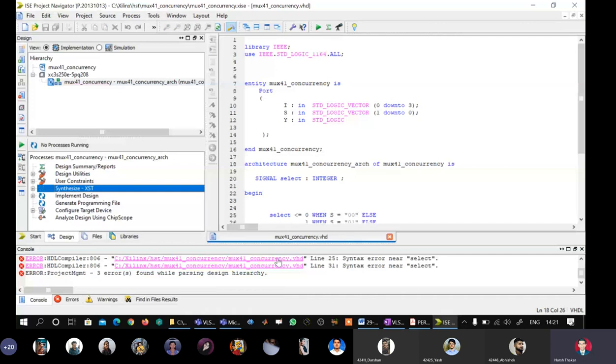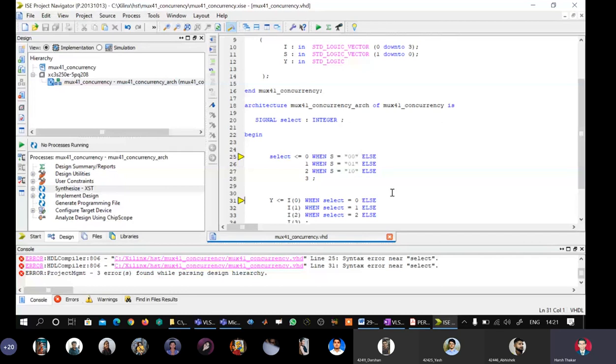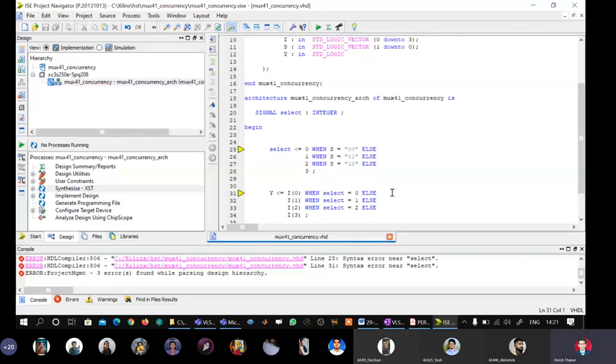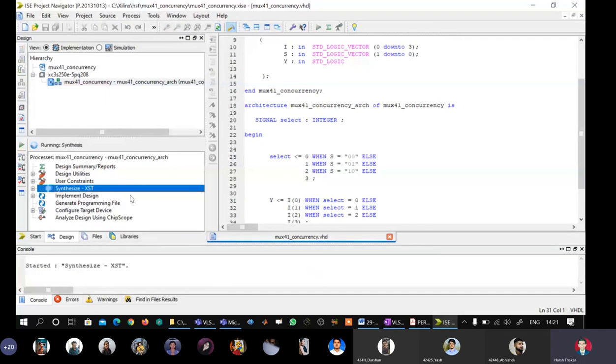So I will click this pink link and I get a pointer. I click the second link, I get another pointer. There are 2 pointers here. It is telling syntax error near. As such, according to the grammar of the language, I have not done anything wrong. Still, I will synthesize it and see if I get some more errors.